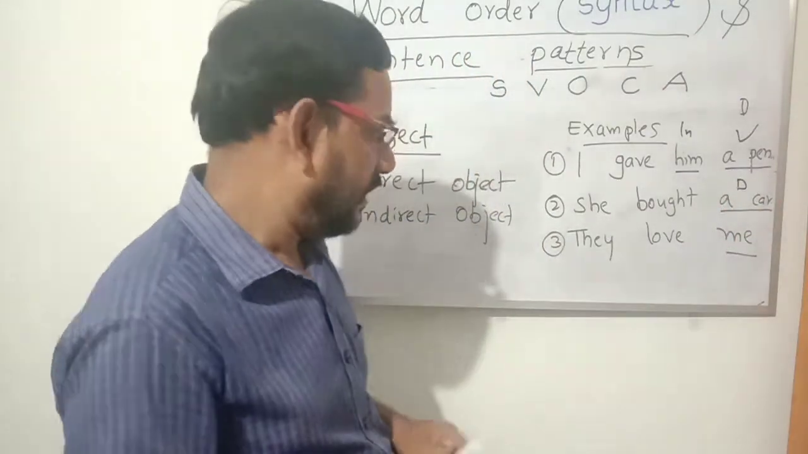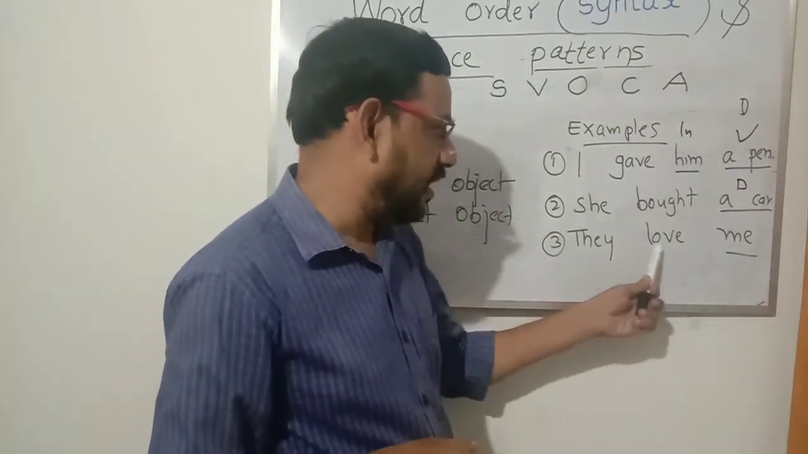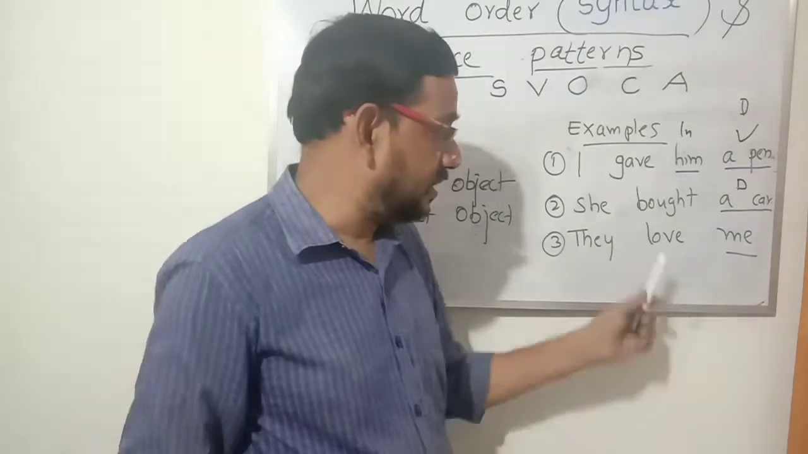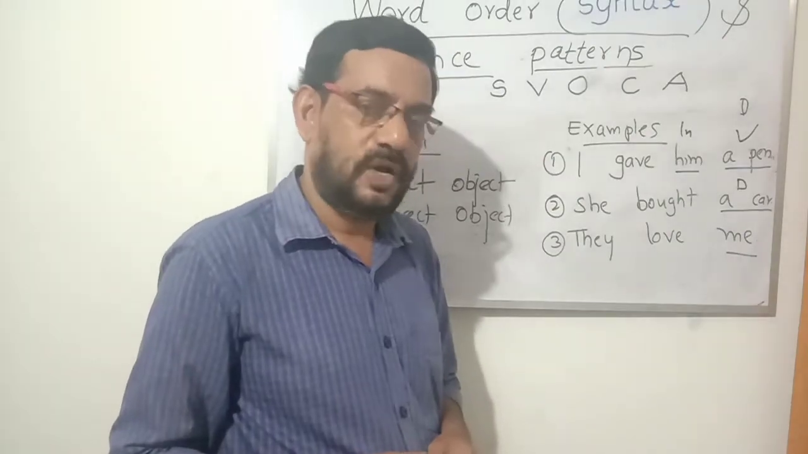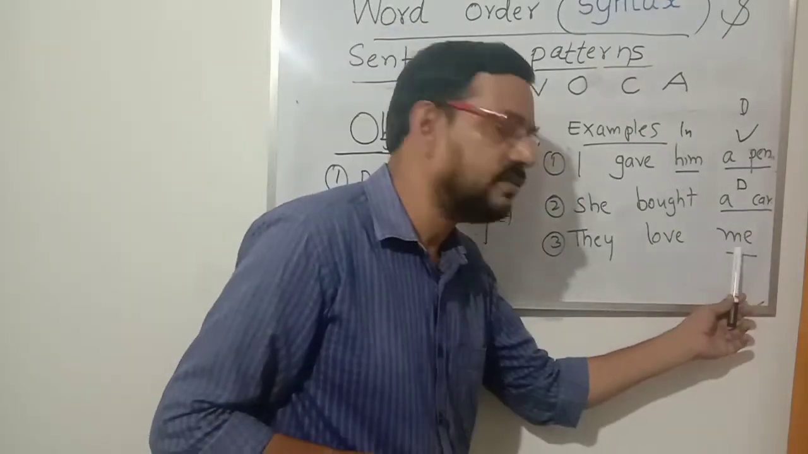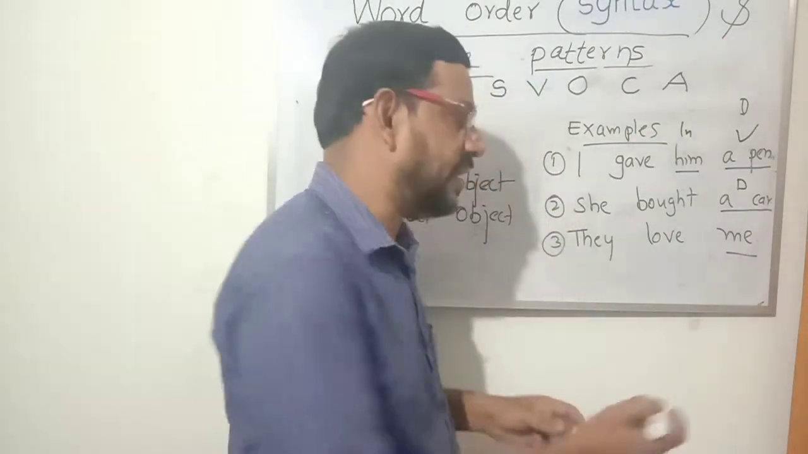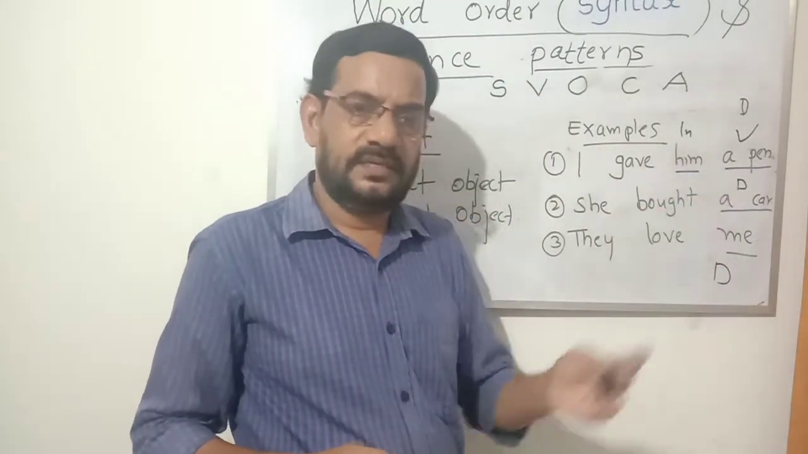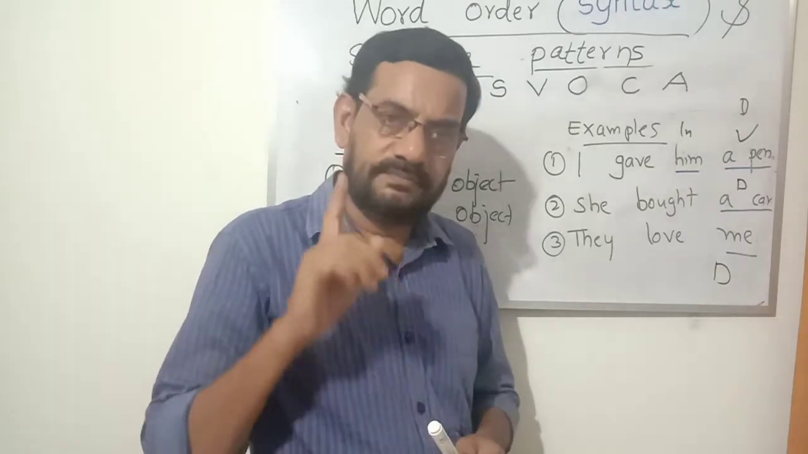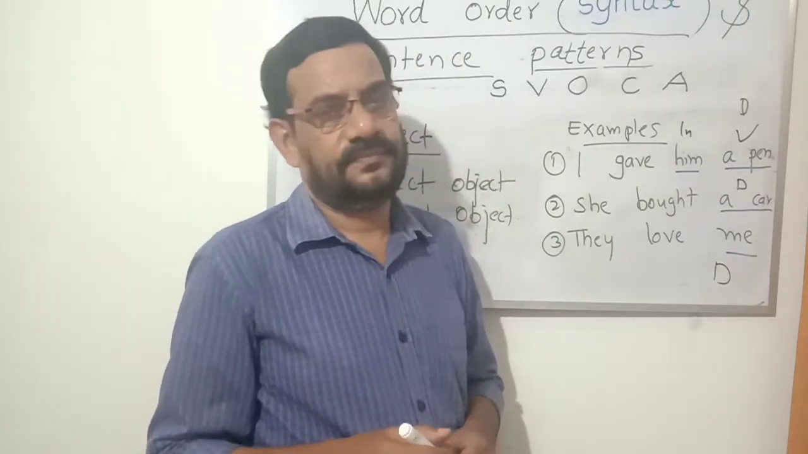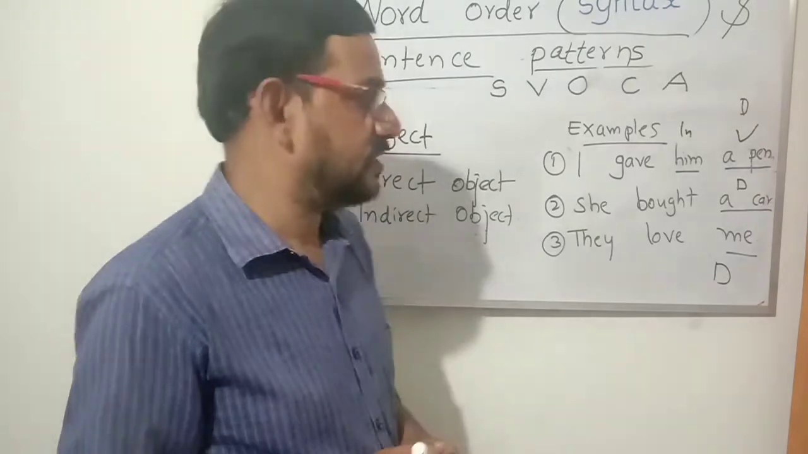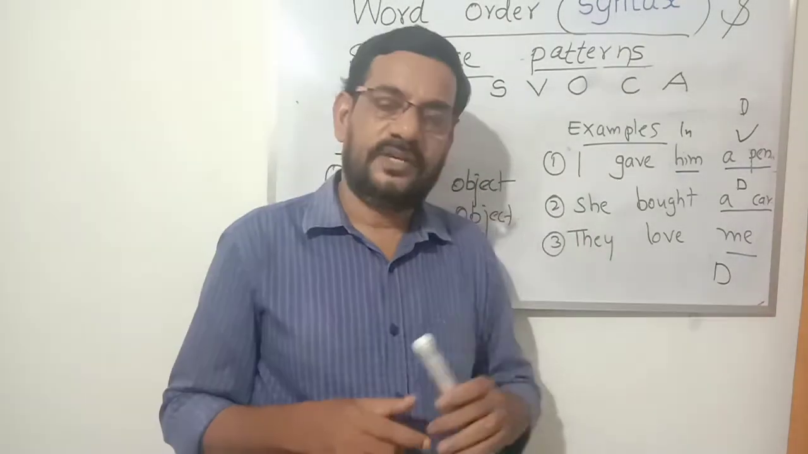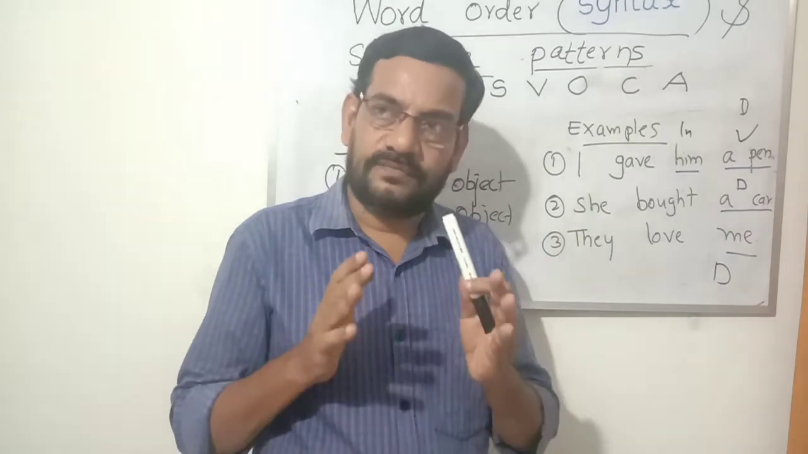Okay. And you check the third sentence. They love me. They love whom? Me. Is there a direct object? Are there two objects? No. How many objects are there? Only one object. Only one object means that is direct object. But don't think about person or place. Nothing like that. If only one subject, only one object is there, that is direct object. So object is the result of the action.